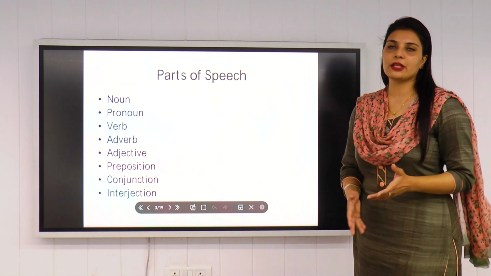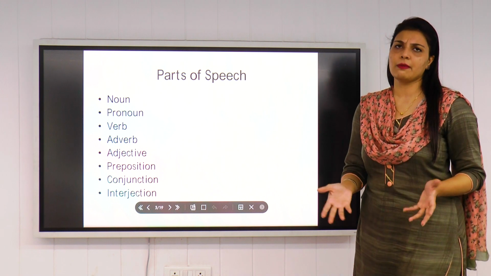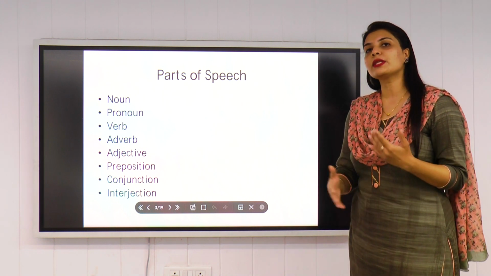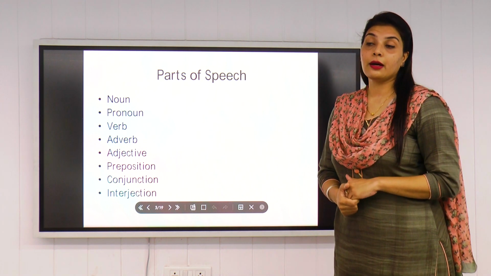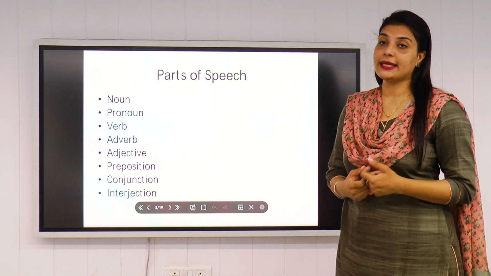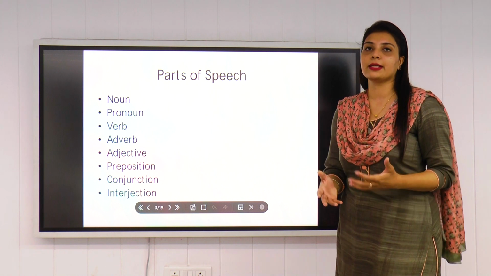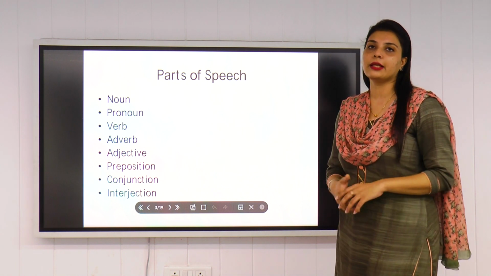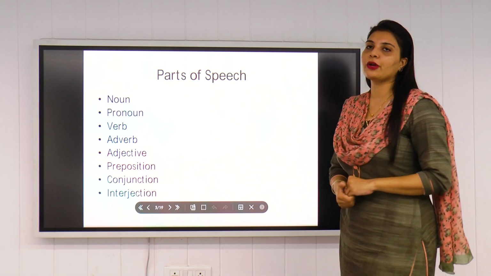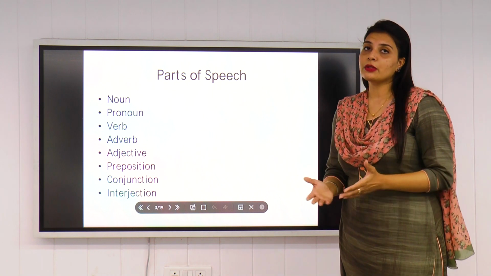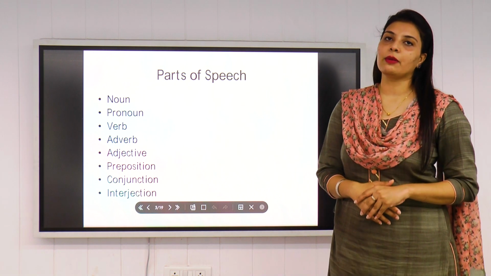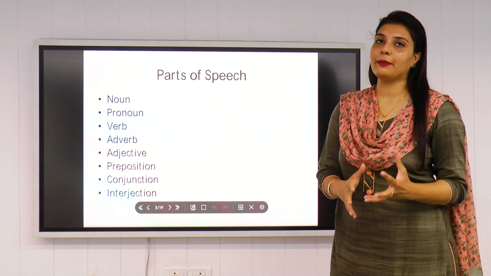If you talk about prepositions, we have 50, 60 to 70 maybe. We use them repetitively whenever we create new words or whenever we create sentences. Similarly, conjunctions and interjections. Interjections are limited because we show our expressions in interjections. Similar is the case with pronouns. We replace the nouns with pronouns. So even they are limited in number.